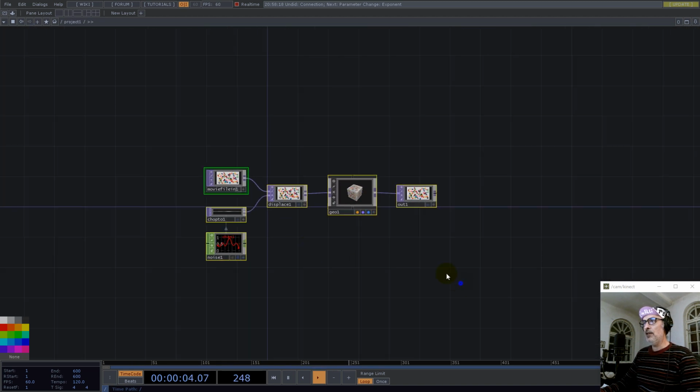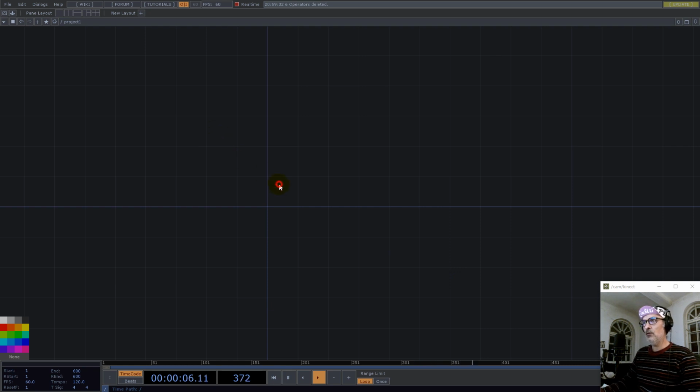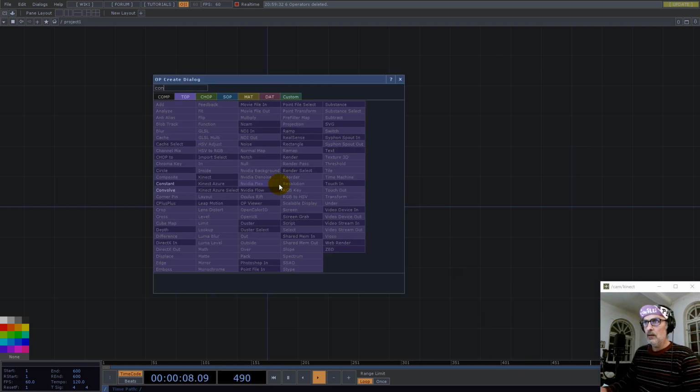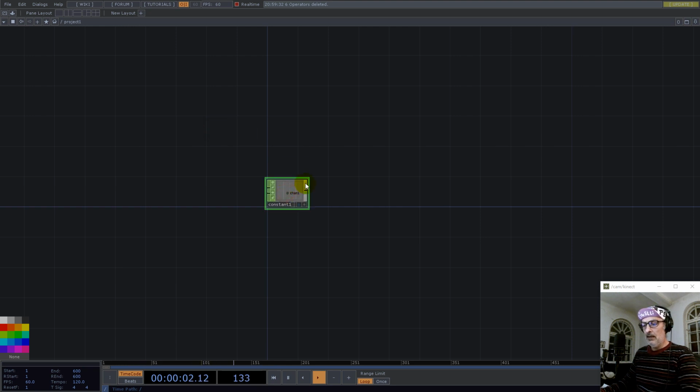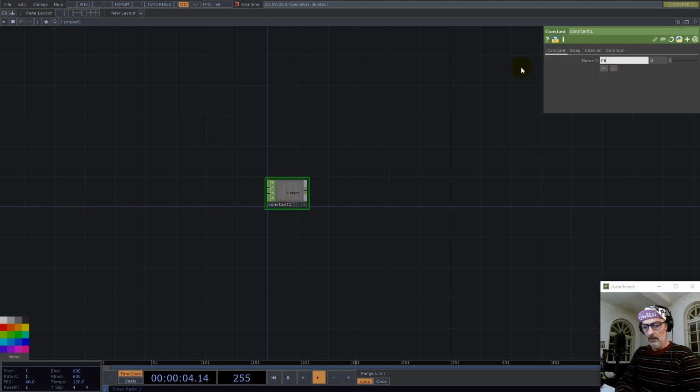So first we need a constant CHOP to set the resolution. So constant, and here we go with res x 1280 and res y 720, and also count. And let's go with 64 for now.